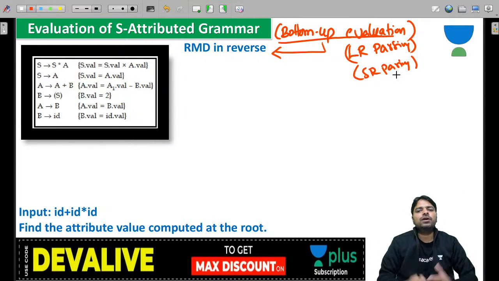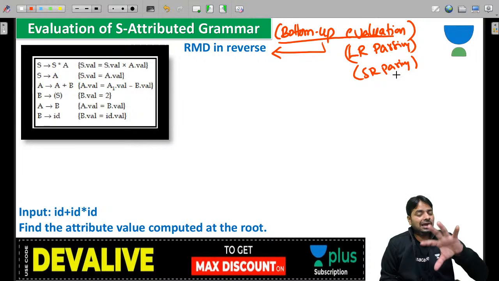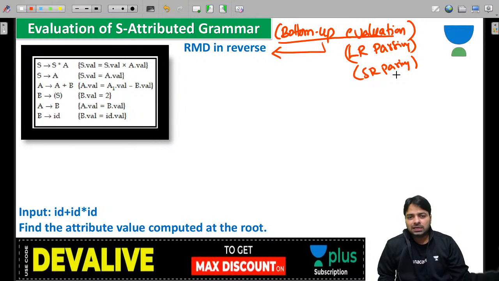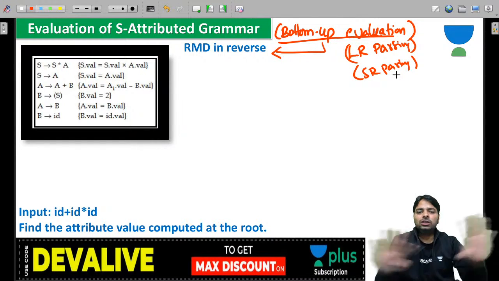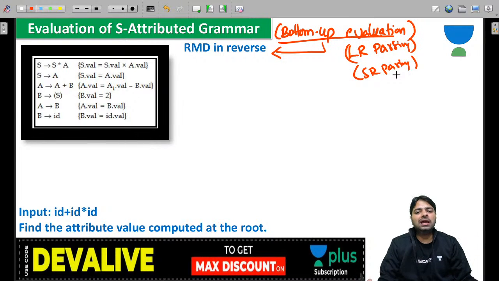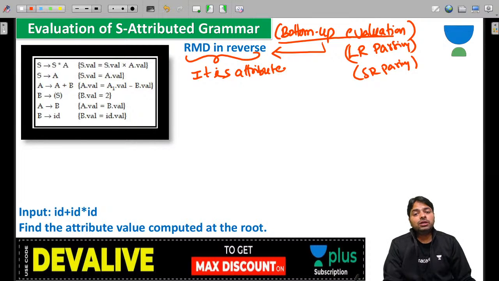But finally, you can go for just a top-down L-attributed evaluation technique, because every S-attributed grammar is L-attributed. So I can also use the L-attribute evaluation. The answer will be the same. No need to follow reverse of RMD, guys. It is attributed grammar. If it is not attributed, you should be careful.